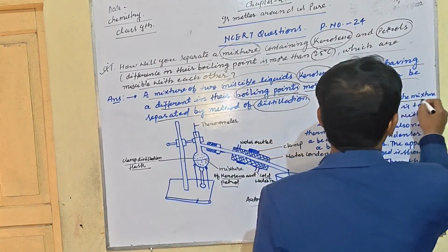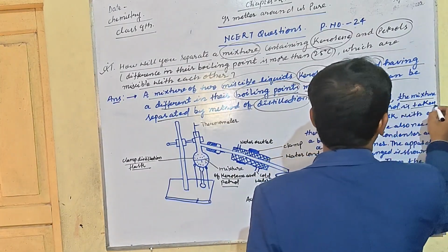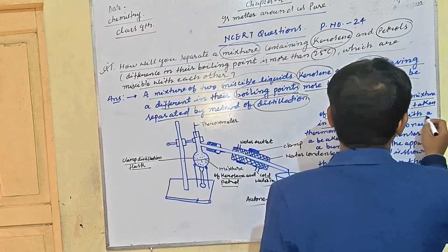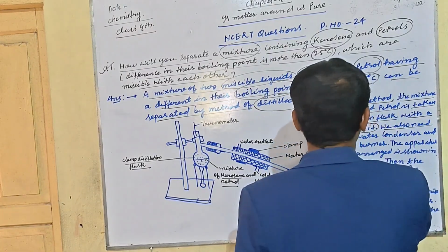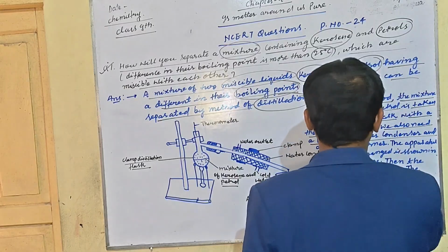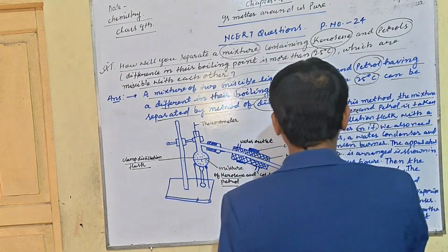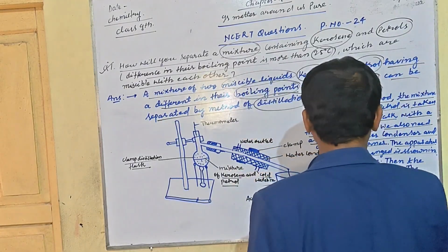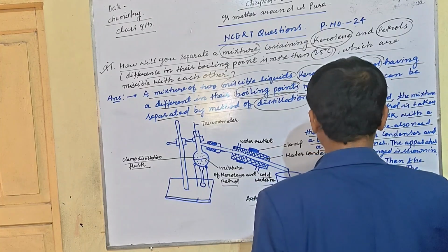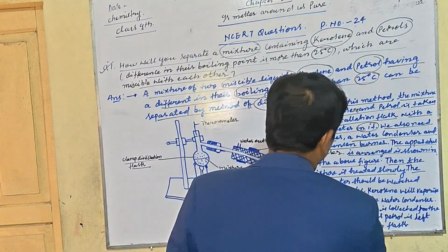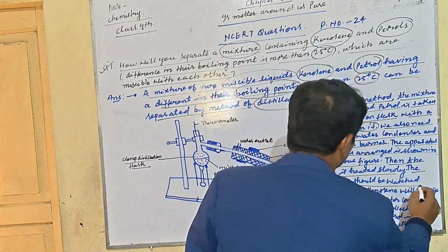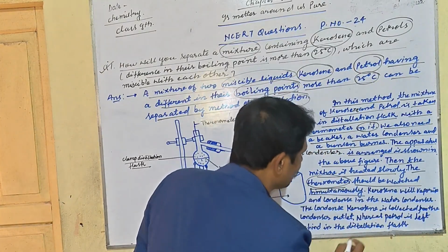In this method, the mixture of kerosene and petrol is taken in a distillation flask with a thermometer in it. We also need a beaker, a water condenser, and a Bunsen burner. The apparatus is arranged as shown in the above figure. Then the mixture is heated slowly. The thermometer should be watched simultaneously.